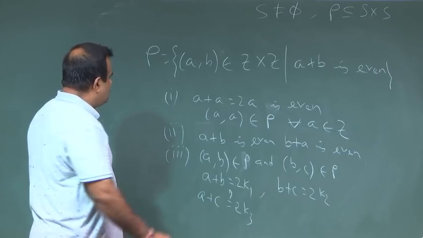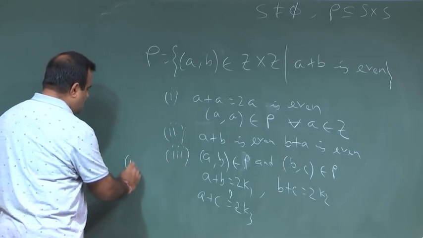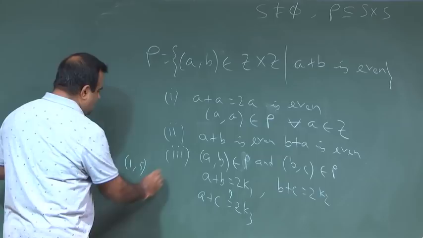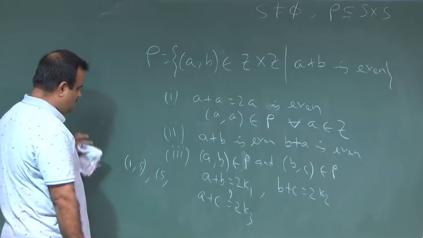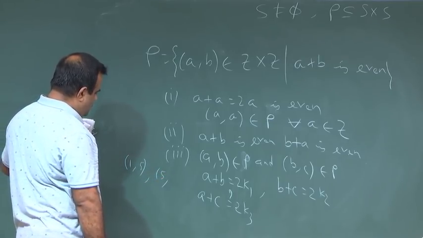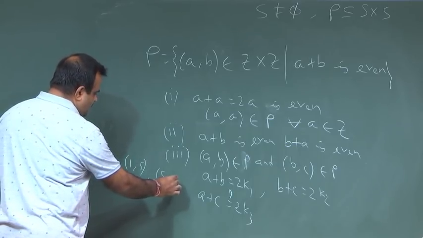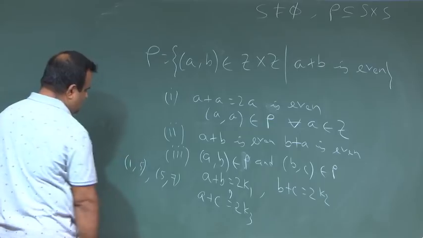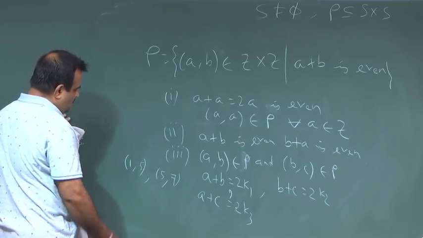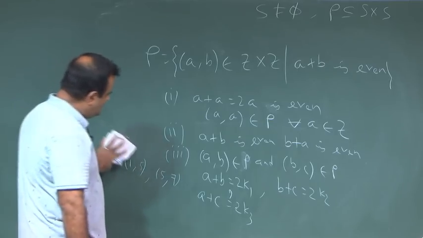Like, if we take say (1, 5) and (5, 7), then (1, 7), but is this easy to show?